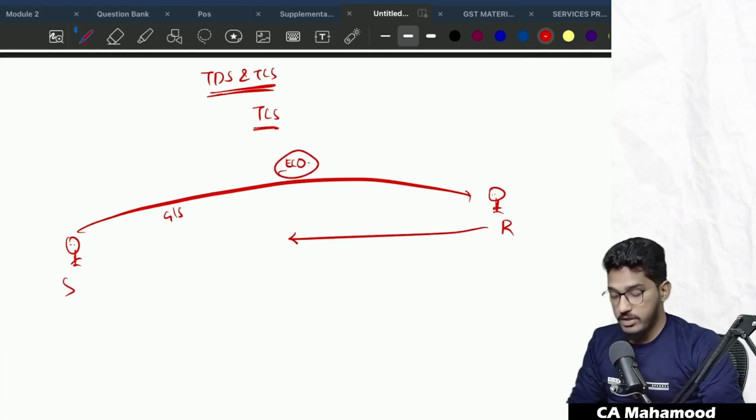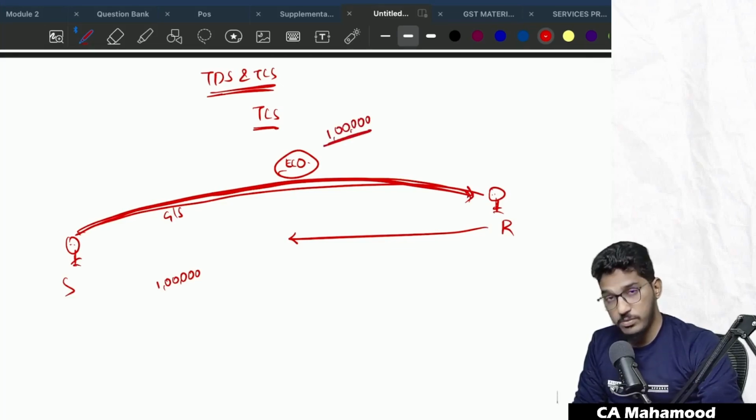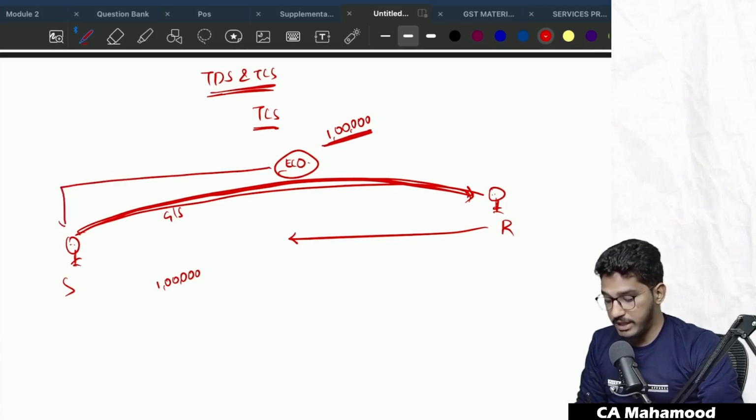For example, goods worth 1 lakh were sold through the e-commerce operator. Generally, the supplier will send the order through the e-commerce operator to the recipient. The recipient will pay the consideration. First the consideration will come to the e-commerce operator. 1 lakh rupees of consideration will be collected by the e-commerce operator. And the GST Act says that the e-commerce operator should not remit the full amount to the supplier. They will deduct their commission. Along with that, they are also required to collect something called TCS at the rate of 1%.